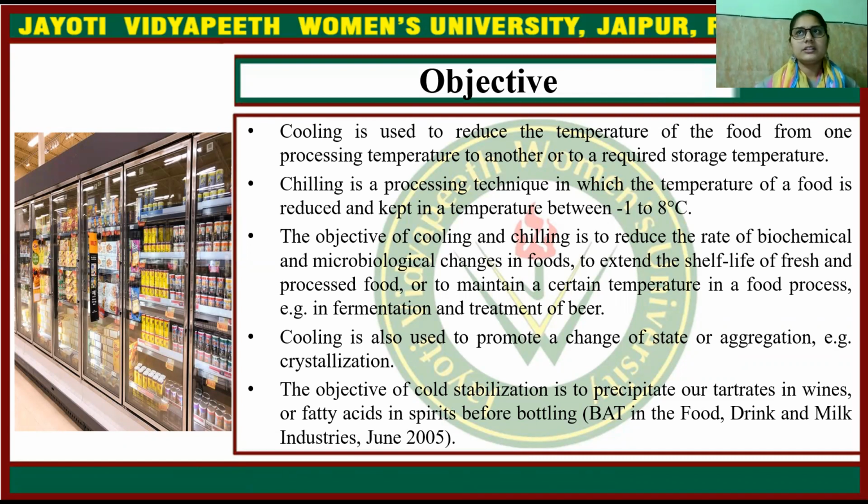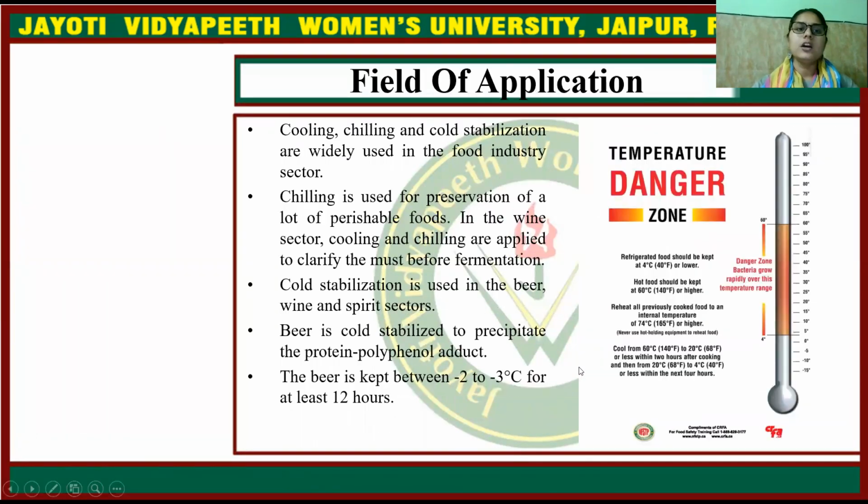That will extend the shelf life of fresh and processed food, or maintain a certain temperature in a food process, for example, in fermentation and treatment of beer. Cooling is also used to promote a change of state or aggregation, for example, in crystallization. The objective of cold stabilization is to precipitate tartrates in wines or fatty acids in spirits before bottling, according to the BAT in the Food, Drink and Milk Industries, June 2005.